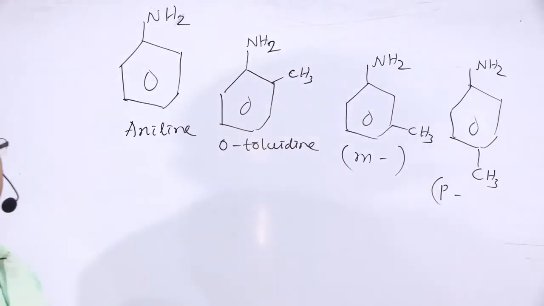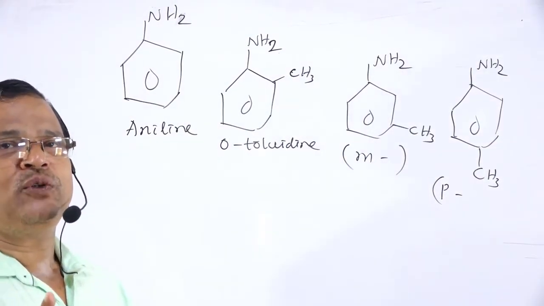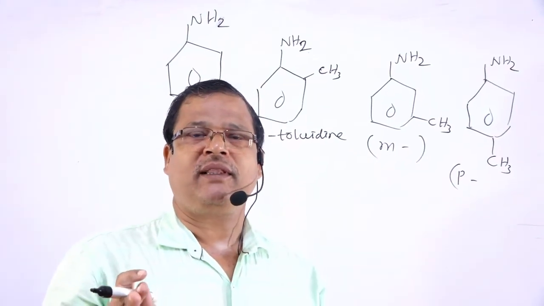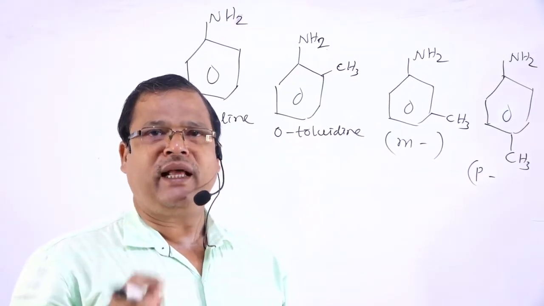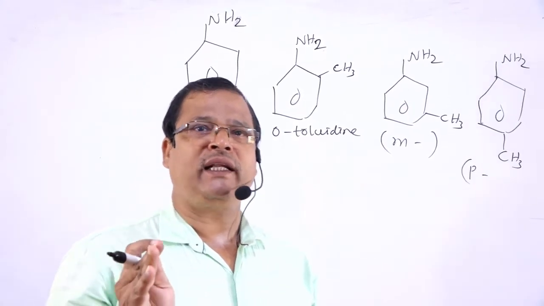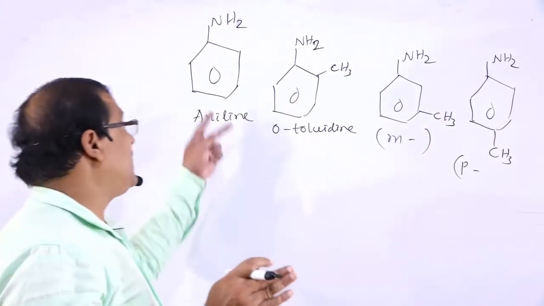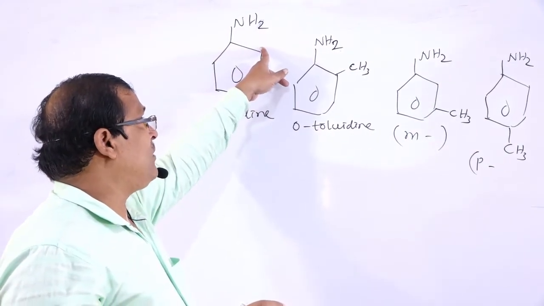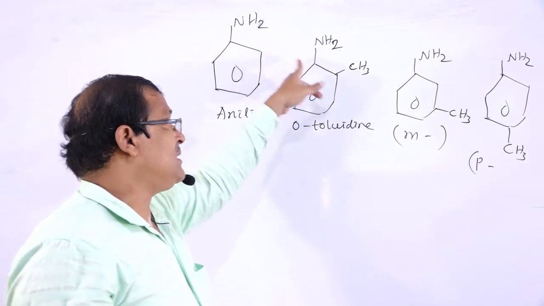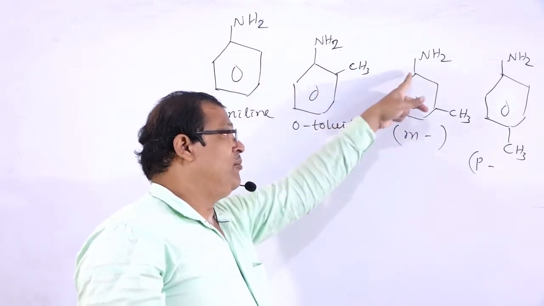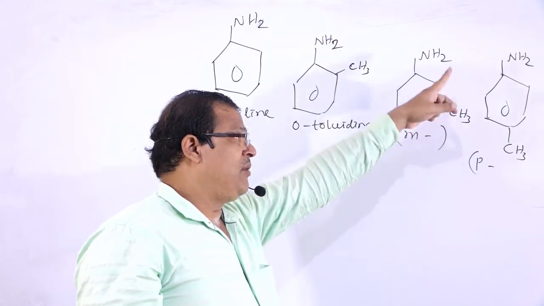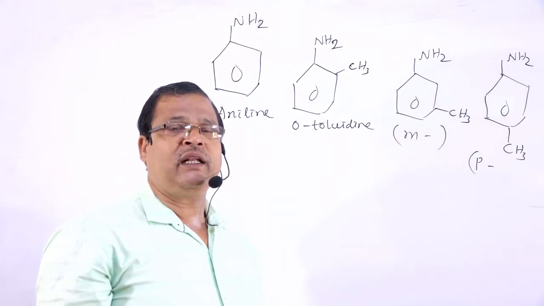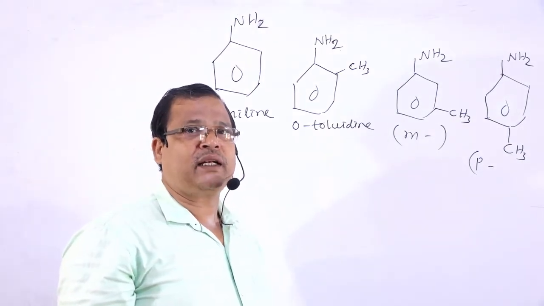So whenever one hydrogen atom of ammonia, NH3, is replaced by the C6H5 aryl group, the phenyl group, it is known as aniline. In aniline, if one hydrogen atom at the ortho position is replaced by CH3, that is o-toluidine, meta position m-toluidine, para position p-toluidine.